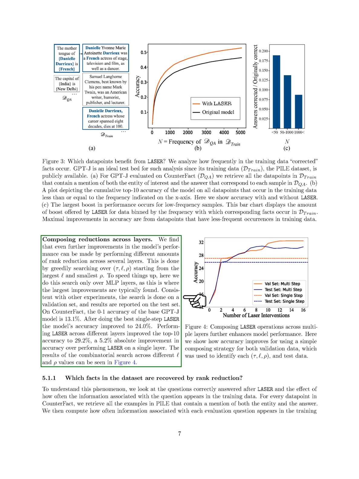We found that we could further improve the model's performance by performing different amounts of rank reduction across several layers. We did this by greedily searching over tau, L, and rho, starting from the largest L and smallest rho. To speed things up, we only did this search over MLP layers, as this is where we typically found the largest improvements. The base GPT-J model had a top 1 accuracy of 13.1% on counterfacts. After applying the best single-step laser method, the model's accuracy improved to 24.0%. By applying the laser method across different layers, we improved the top 10 accuracy to 29.2%, a 5.2% absolute improvement in accuracy over applying the laser method on a single layer.